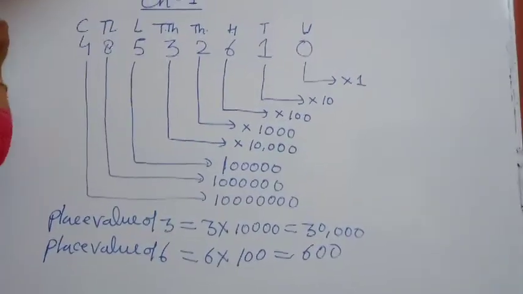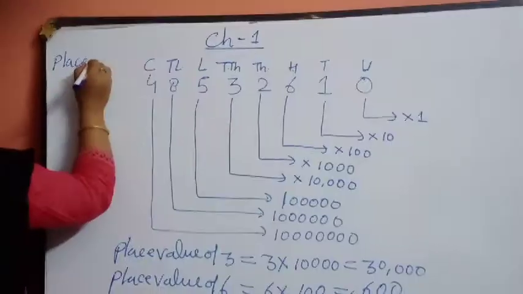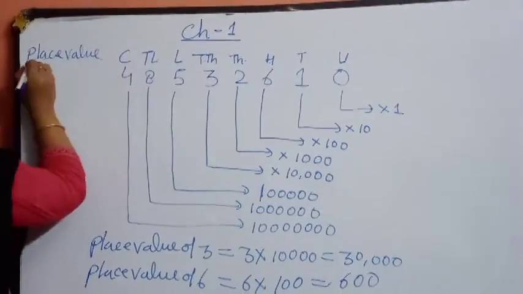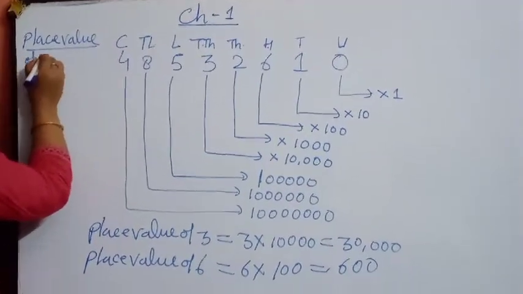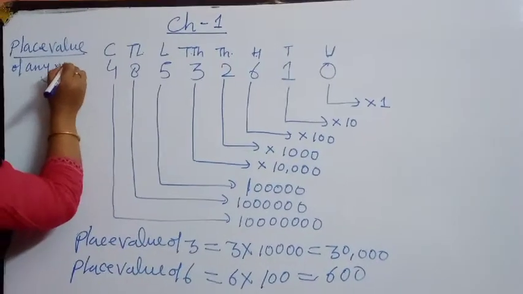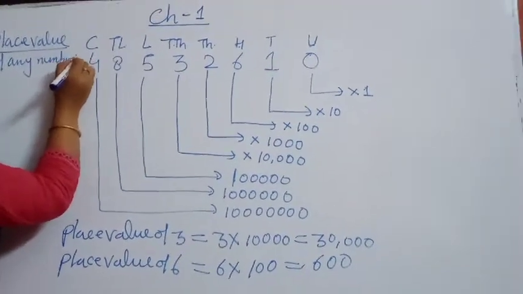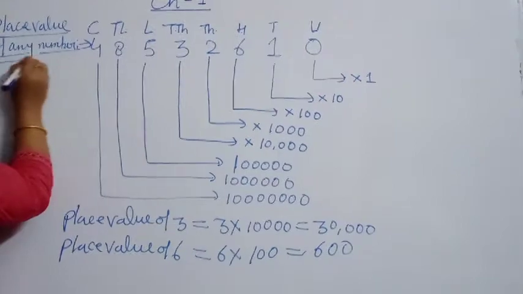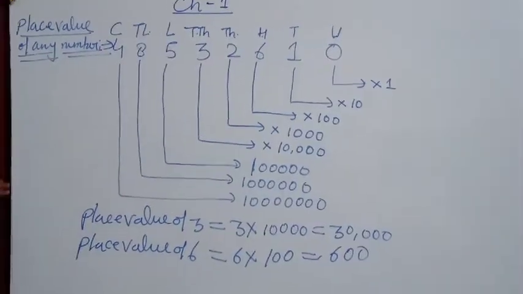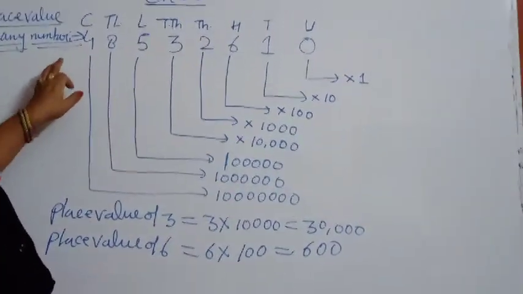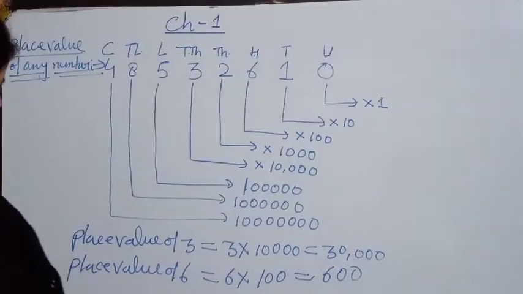What are we learning now? The place value of any number. We are learning the place value of any number here. See, I have to calculate the place value of 4.